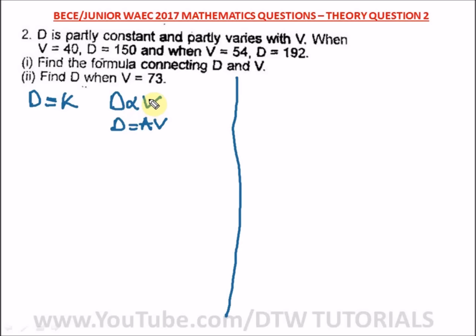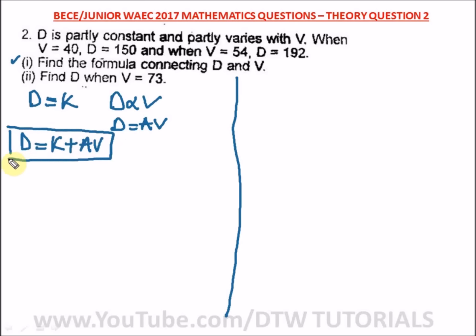D varies partly with V, so introducing a constant, D will be equal to what? AV. Now we have to bring these two statements together. Since D is equal to K and D is equal to AV, our formula connecting D and V will be D is equal to K plus AV. So this is the answer to our I1, which says find the formula connecting D and V.